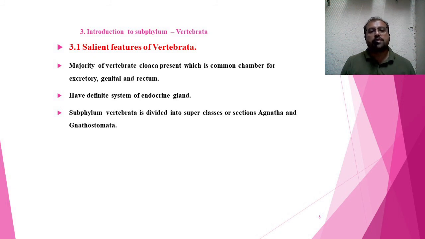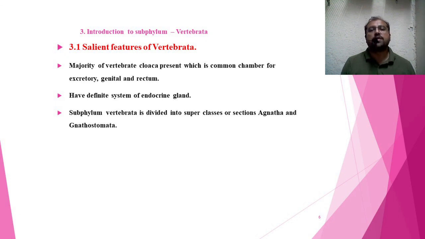These vertebrates have a definite system of endocrine glands. These are specialized glands which secrete their secretion, and this secretion directly mixes into the blood. They do not bear any kind of duct to carry their secretion.